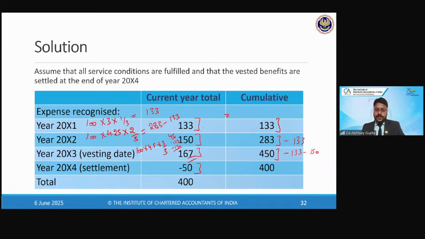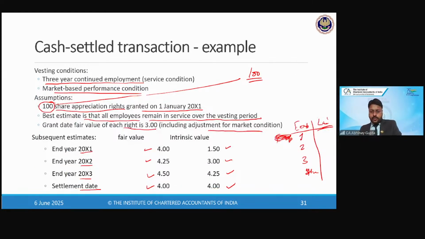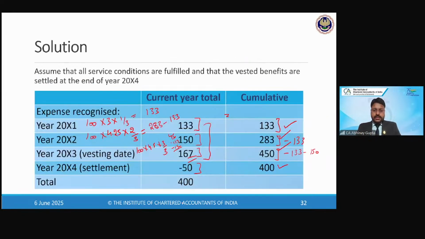Now the 3-year expense is all recorded, right? So year 1 liability is 133, year 2 liability is 283, year 3 liability is 450. But actually the settlement is happening at 400 because in year 4, the settlement is happening at what value? 4 rupees, right? So in this case, 50 rupees is the gain which will be credited to the P&L. Is that clear? Clear? The calculation. Any doubts on this?